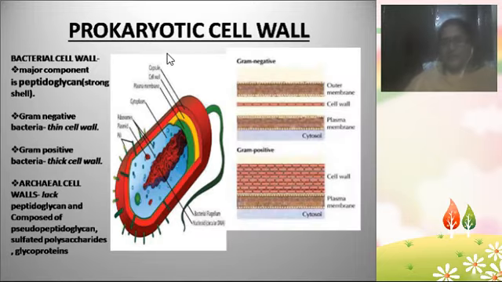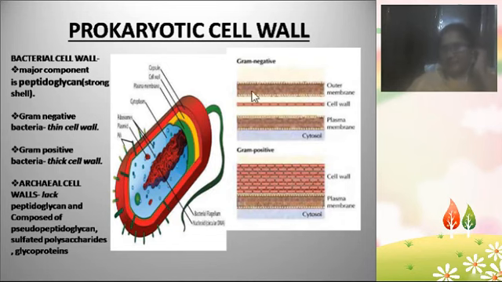And coming to the prokaryotic cell wall, just like how we discussed the bacterial cell wall, the diagram is this. This is the bacterium, and this is the cell wall which you are seeing. This thick red layer is the bacterial cell wall, which is the external layer, external to everything.